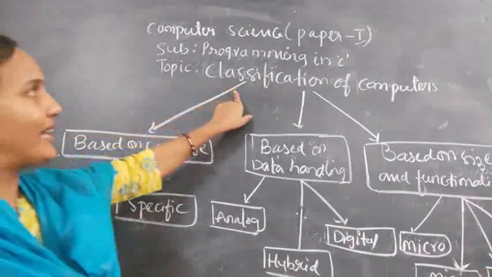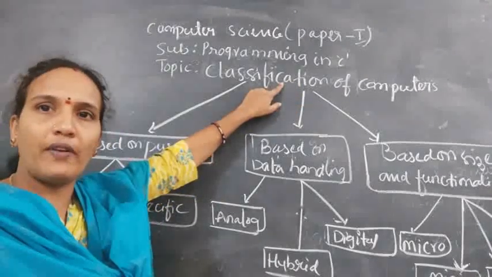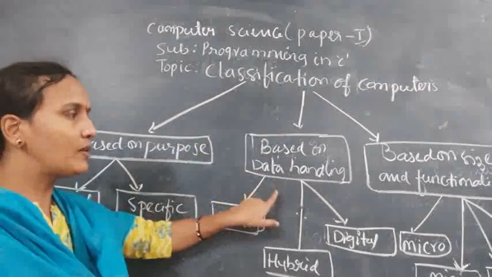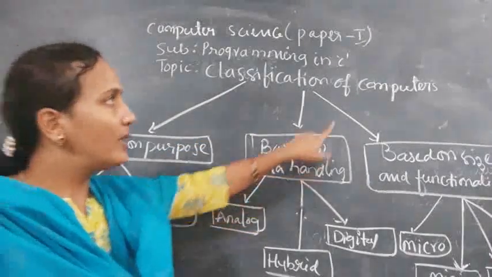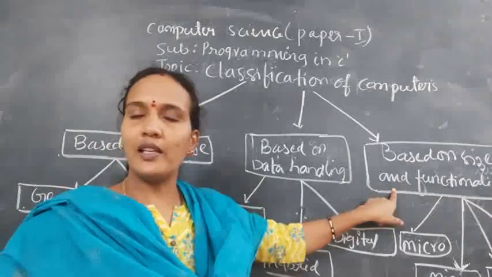So, classification of computers. Computers can be classified in different ways. One is based on the purpose. The second is based on the data handling. Next, based on the size and the functionality of the computer. For this, I'll give you one example.